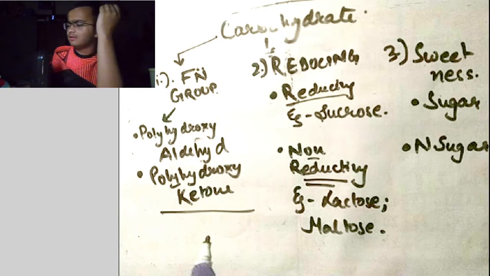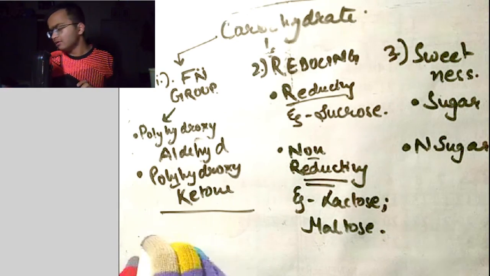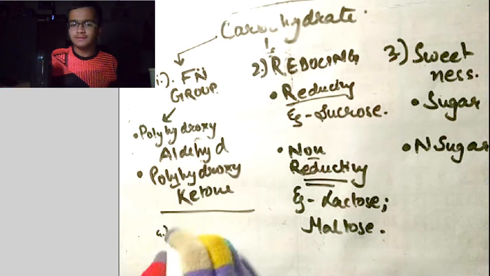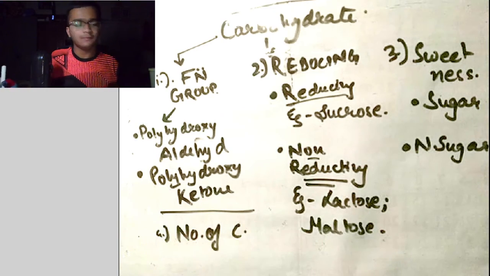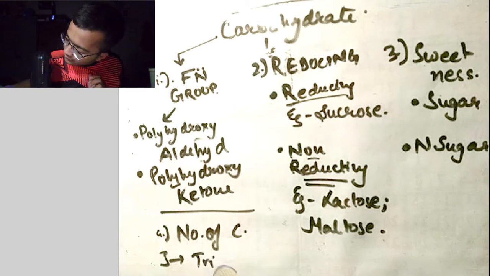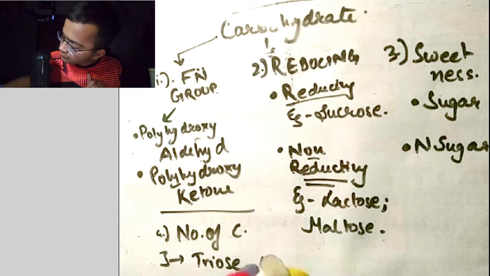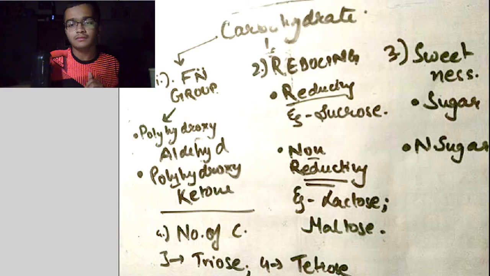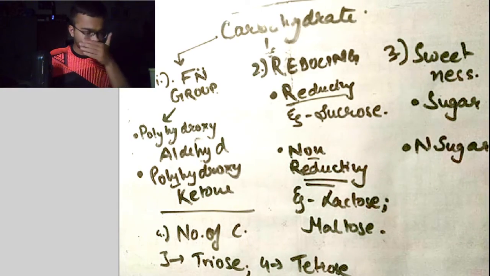After this we come to another unit of classification, which is on the basis of number of carbon present, right? Okay. Under this, if 3 carbon is present, it is triose. If 4, then tetrose. Okay. If 5, then pentose. If 6, then hexose, and so on.